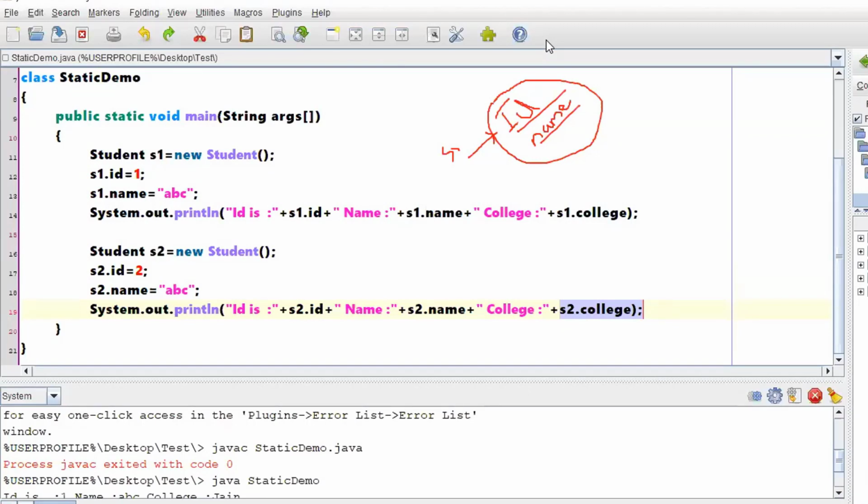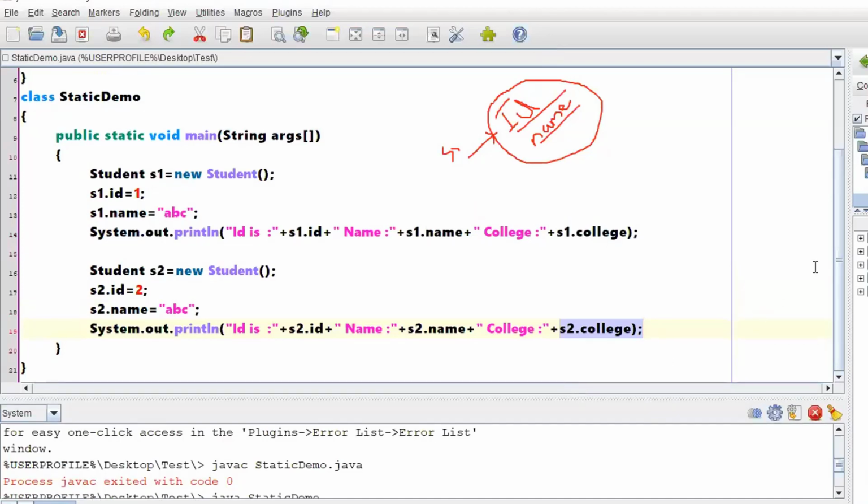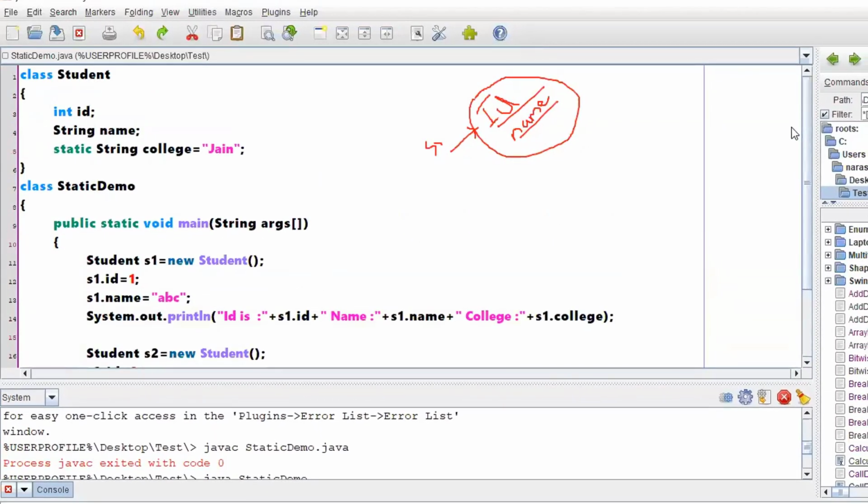Mohit, what is the point of using static string college is equal to Jain? We can directly write string college is equal to Jain without any errors. See, this is what I told you. We can directly write a string college is equal to Jain, but the memory will be allocated separately.